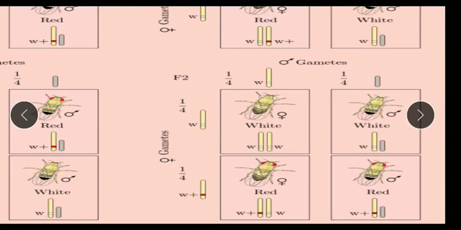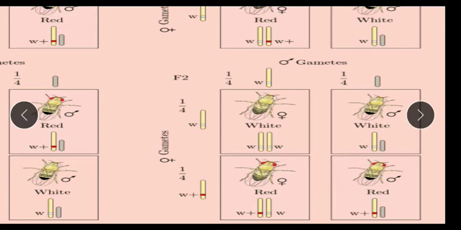Now in the F2 generation, the ratio changes. Only 50% of the individuals get red eyes, and the remaining 50% are white-eyed in nature.